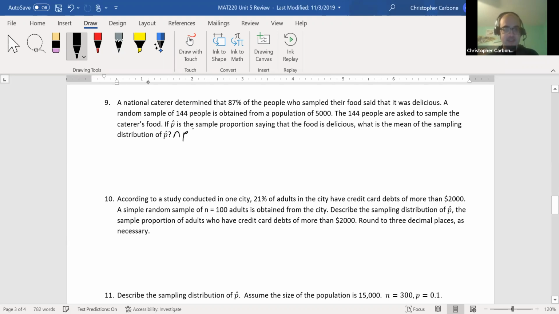Well, checks in this case: n times p times 1 minus p. 144 times 0.87 times 1 minus 0.87, which would be 0.13. This would give us about 16.3 as a result, which will then tell us that this is approximately normal.